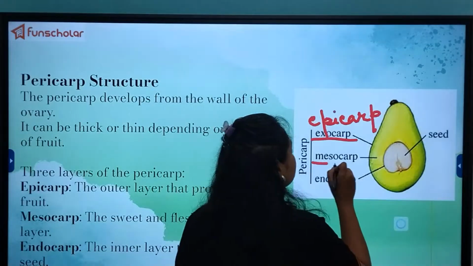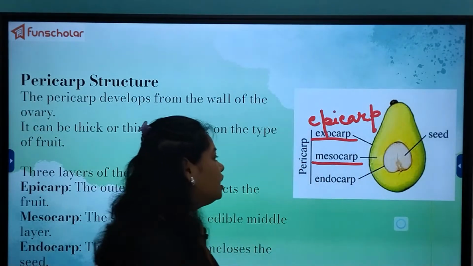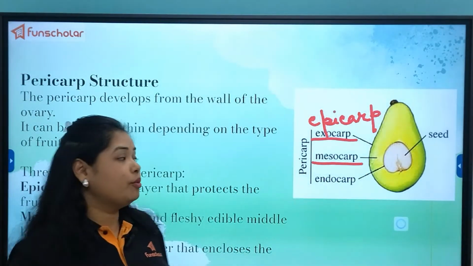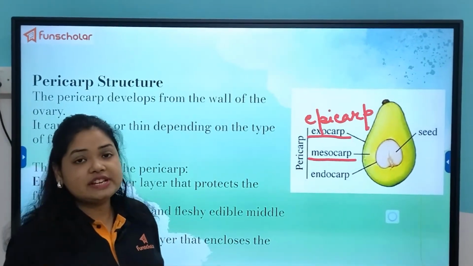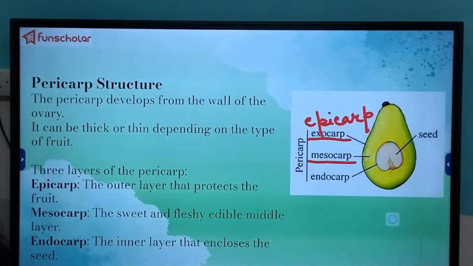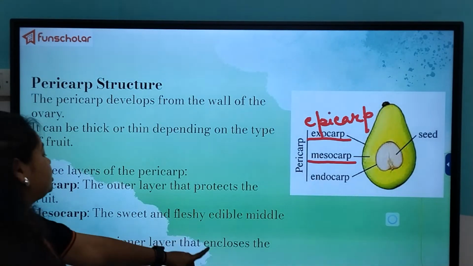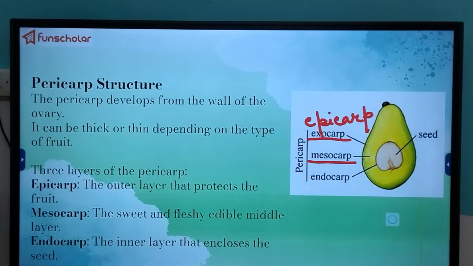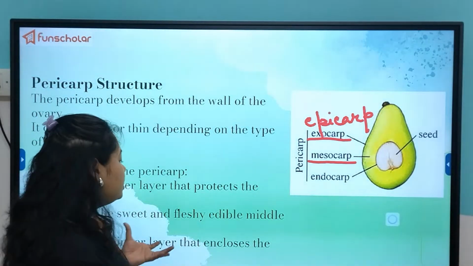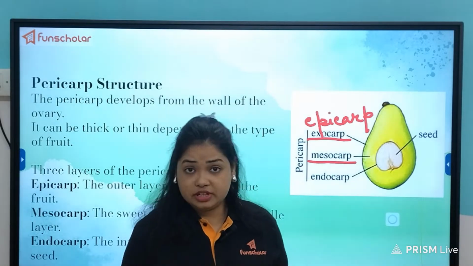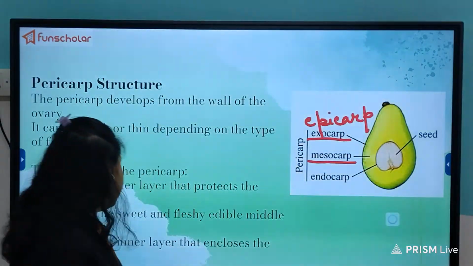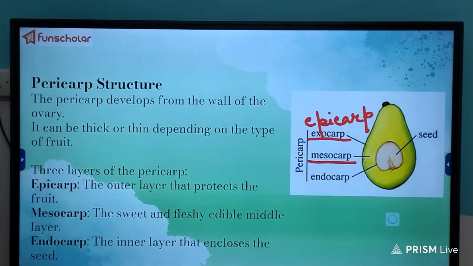And what is the mesocarp? Meso means middle. So the mesocarp is the middle fleshy layer which is edible in nature. See, the sweet and fleshy edible middle layer, this is the mesocarp. Now, it is not always fleshy. It can also be hard, depending again on the type of the fruit. But the middle portion which is edible is known as the mesocarp.